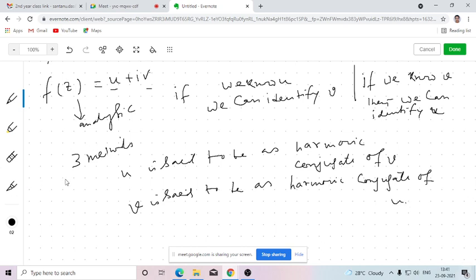So the three methods which we will be studying are how to find out harmonic conjugates, because since f(z) is analytic, as per the definition, u and v are called the harmonic conjugates of each other. By these three methodologies, we'll be studying how to find out the harmonic conjugates. Okay. I think I'll be discussing these methods in the next class.